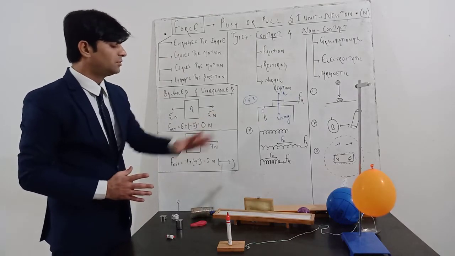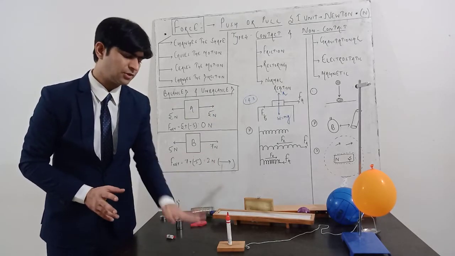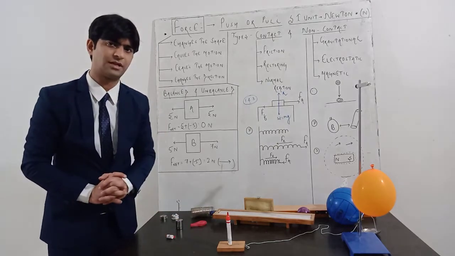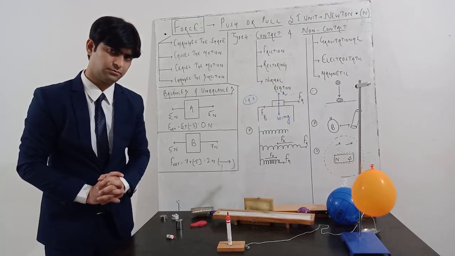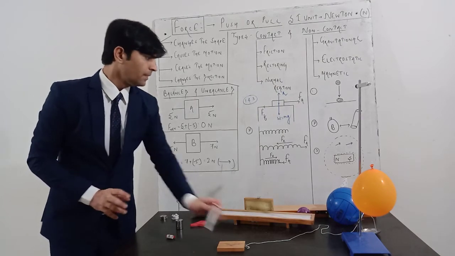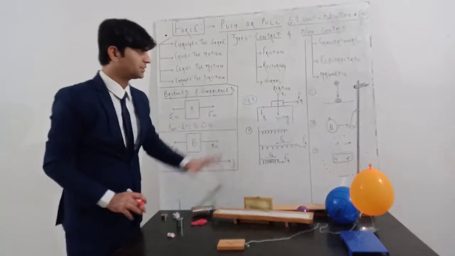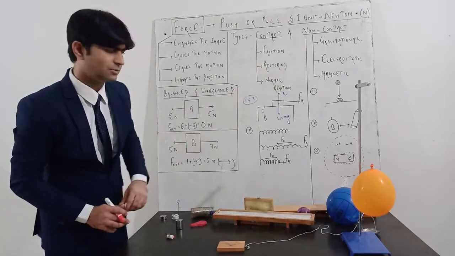Normal reaction is also a kind of contact force. As soon as the body comes in contact with any surface, the normal reaction automatically acts on that surface, and this force is called normal reaction. So this is all about contact and non-contact forces. These six examples I have shown you with the help of practical demonstration.